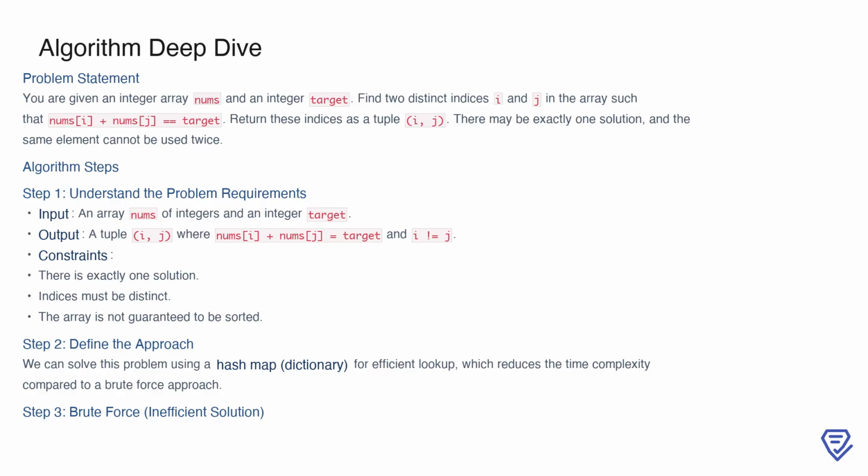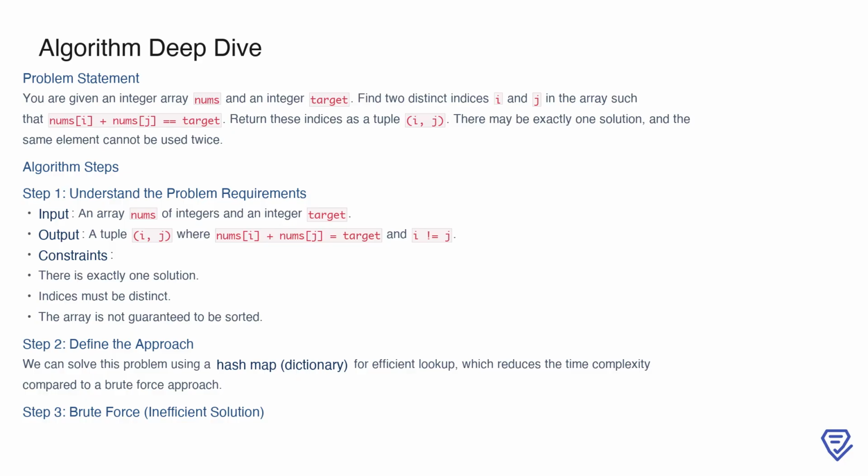The input consists of an integer array and a target integer. The output is a tuple of two indices where the numbers at those indices sum to the target. It's important to note that the array may not be sorted, and we cannot use the same element twice. To approach this problem, we'll explore an optimized method using a hash map for efficient lookups.